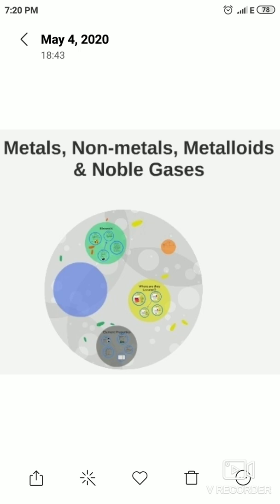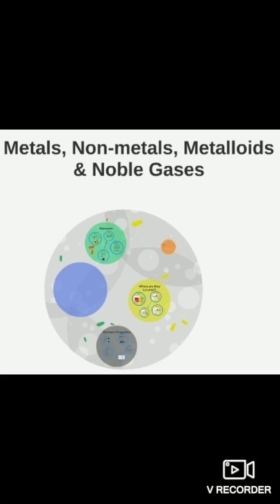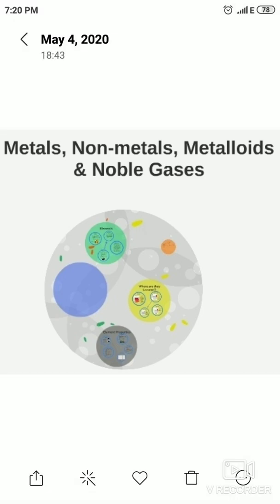Non-metals are either soft solids or gases. They do not possess shine. Also, non-metals are bad conductors of heat and electricity. They have low melting and boiling points also. Next is metalloids. What are metalloids? Some elements have intermediate properties, that is, a few properties belong to metals and a few to non-metals. Those between them are called metalloids or semi-metals, such as silicon, germanium, arsenic, antimony. These fall under the category of metalloids.